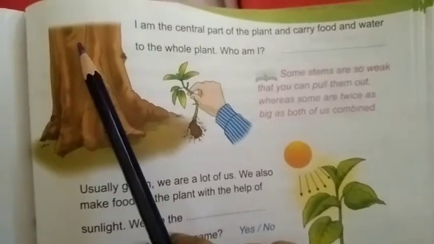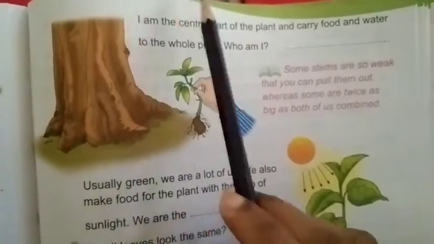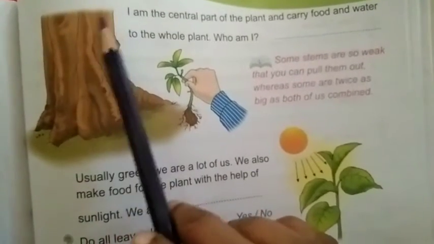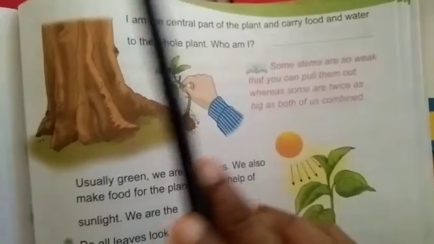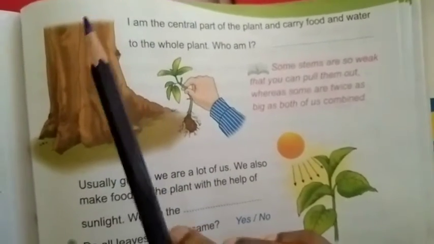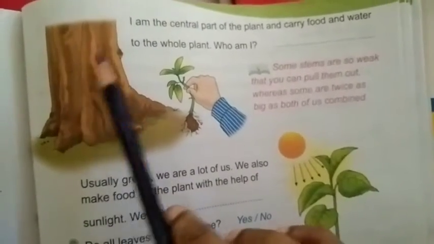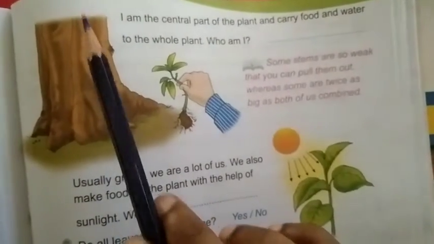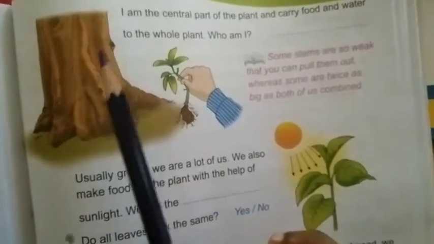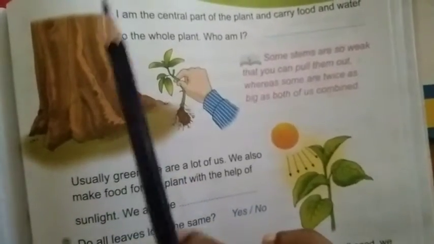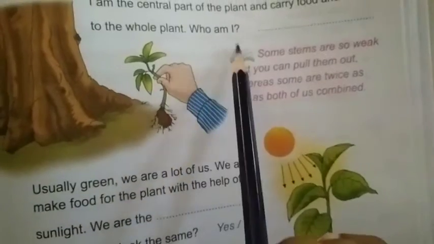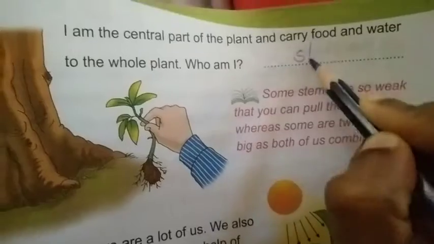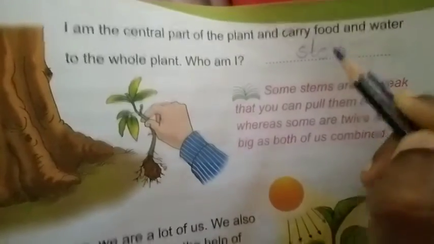It is carrying food and water to the whole plant, to the leaves and to the upper part of the plant. This is the central part of the plant, and it carries food and water to the upper part of the plant. And who am I? Stem. Okay, S-T-E-M, stem.